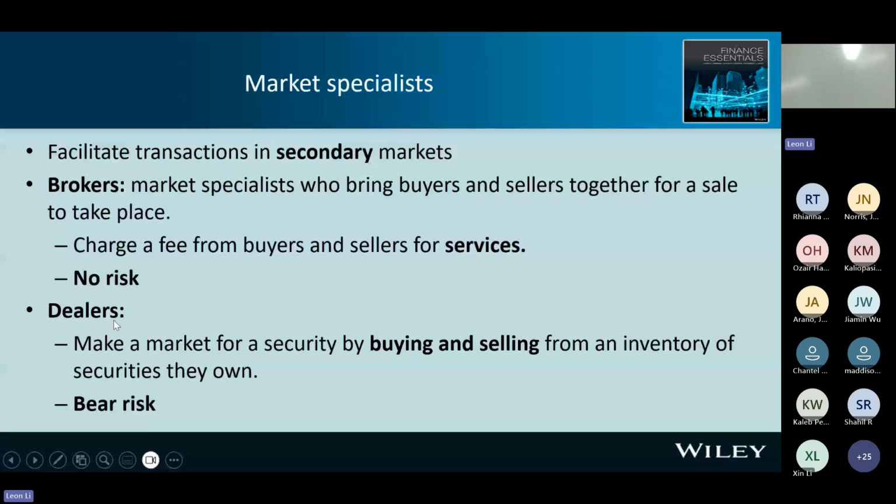All right. If you watch a movie like The Wall Street Journal, right? They are brokers, right? So they use your money to invest. If we lose the money, they don't lose it because they just provide the service. All right. They don't take a risk. On the other hand, dealers buy and sell the security in the market on their own, so they will bear the risk.